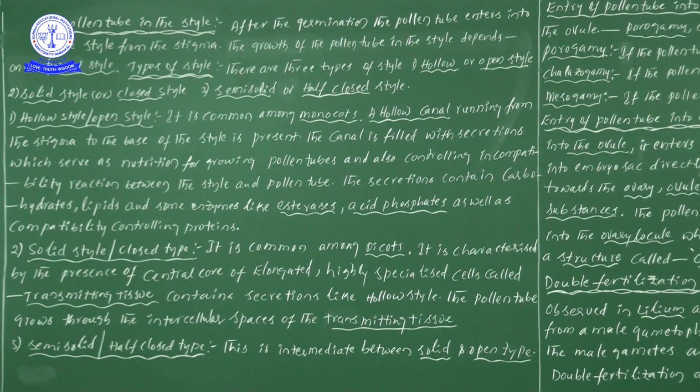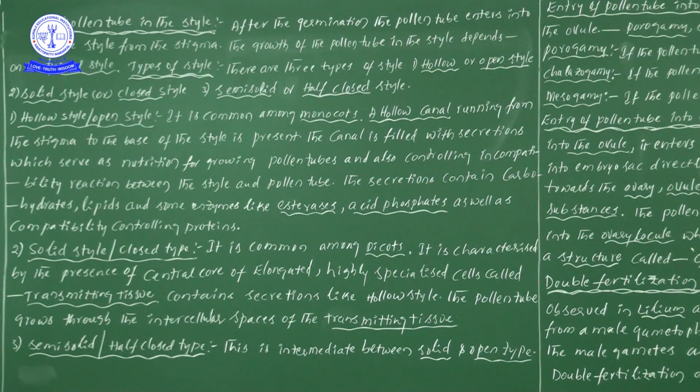If open type, if you see there, there is an empty space, the hollow space or hollow canal. And that entire empty space is occupied by some kind of secretions that we have seen. Likewise, in a solid style or the closed type, what is there? Elongated, highly specialized cells are present. These elongated and highly specialized cells we call transmitting tissue.